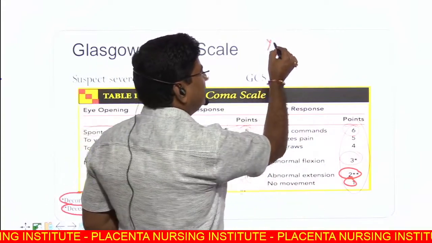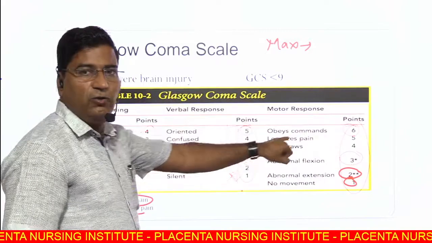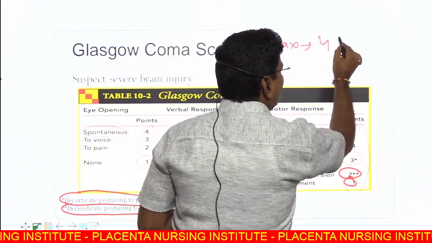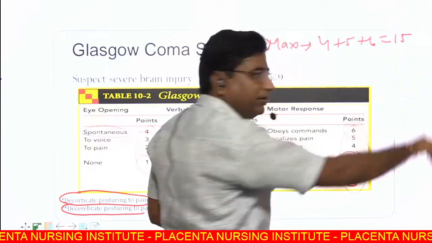Then maximum score is 4 plus 5 plus 6, which is equal to 15.